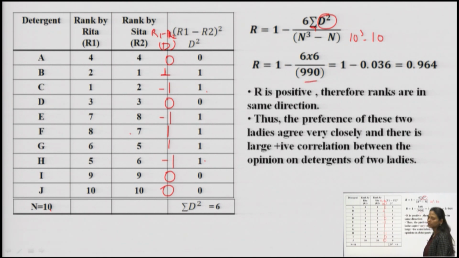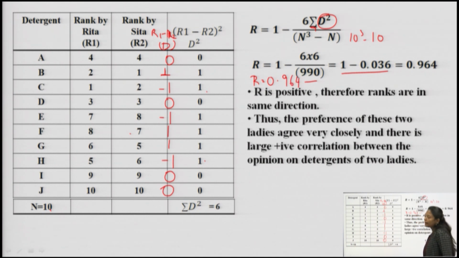So the answer is 990. Now my question was asking me 1 minus 6 into 6, which is 36 divided by 990. My answer becomes 1 minus 0.036, which is equal to 0.964.